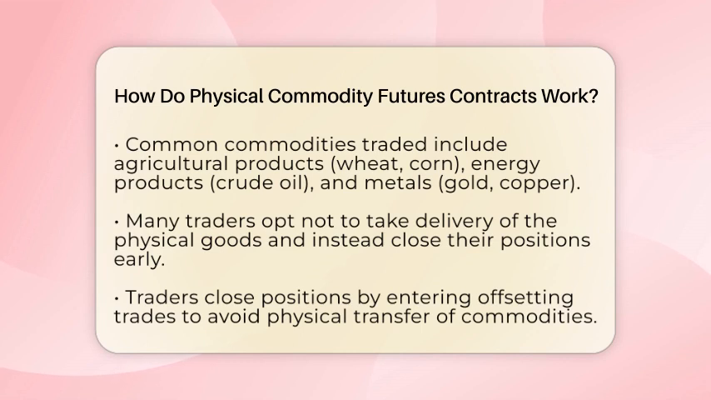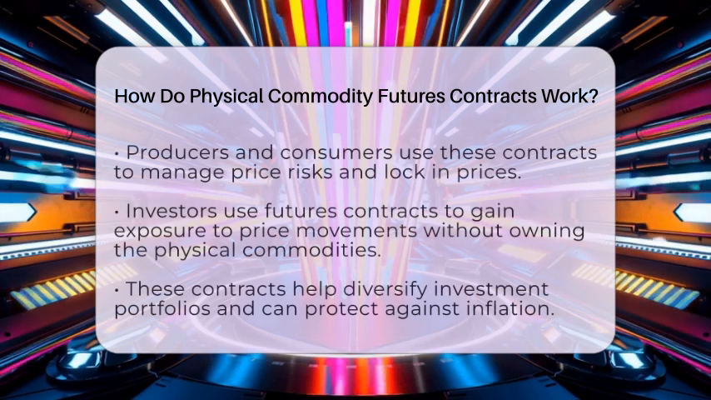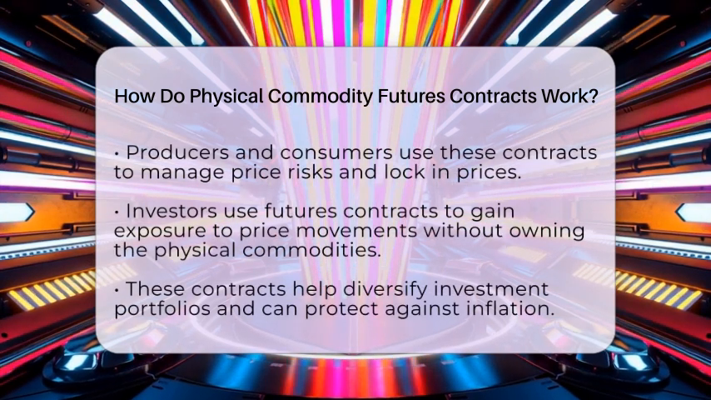When a contract reaches its expiration date, the seller is obligated to deliver the actual commodity to the buyer. The buyer must accept and pay for it. Common physical commodities include agricultural products like wheat and corn, energy products such as crude oil, and metals like gold and copper. However, many traders do not want to take delivery of the physical goods. Instead, they often close their positions before the contract expires. They do this by entering offsetting trades, which allows them to avoid the physical transfer of the commodity.